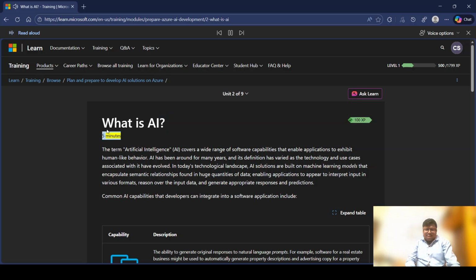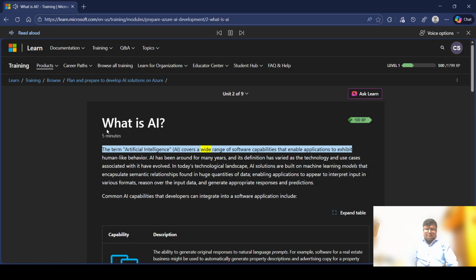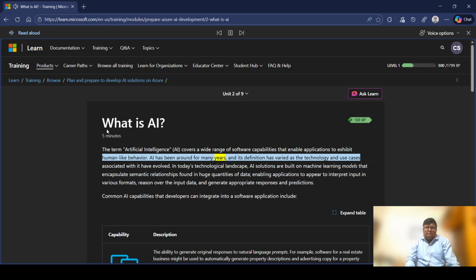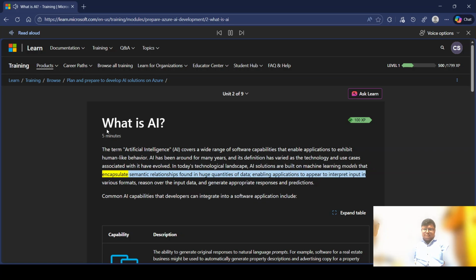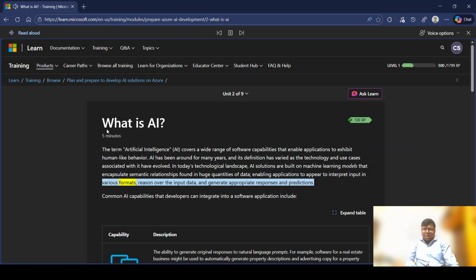The term artificial intelligence, AI, covers a wide range of software capabilities that enable applications to exhibit human-like behavior. AI has been around for many years, and its definition has varied as the technology and use cases associated with it have evolved. In today's technological landscape, AI solutions are built on machine learning models that encapsulate semantic relationships found in huge quantities of data, enabling applications to appear to interpret input in various formats, reason over the input data, and generate appropriate responses and predictions.